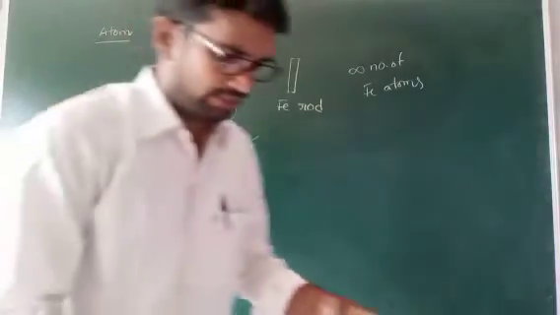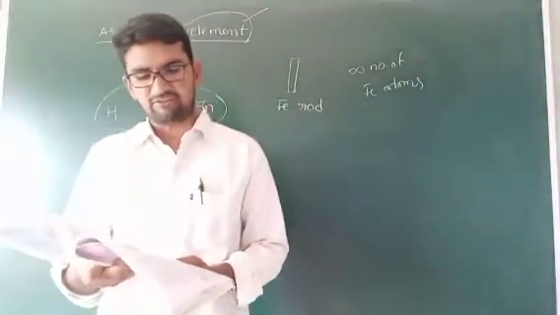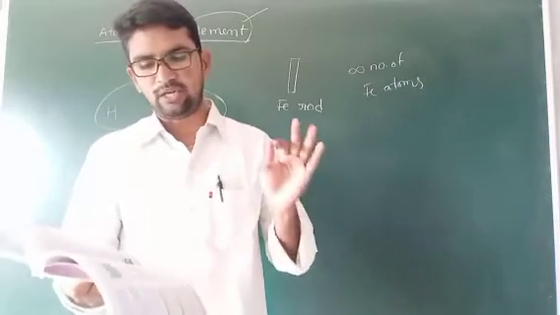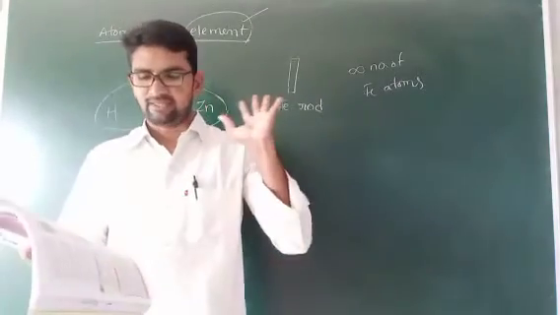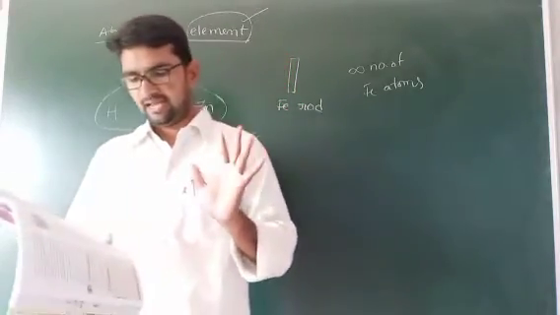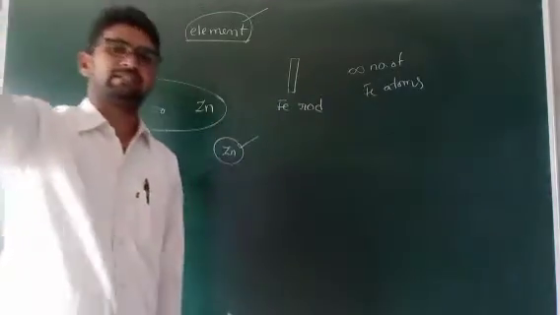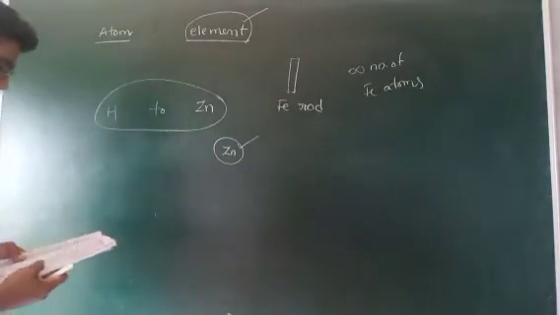In our textbook, the element definition is very clear: when the particles of a substance contain only one type of atoms, that substance is called an element. We can write examples from the total periodic table elements.